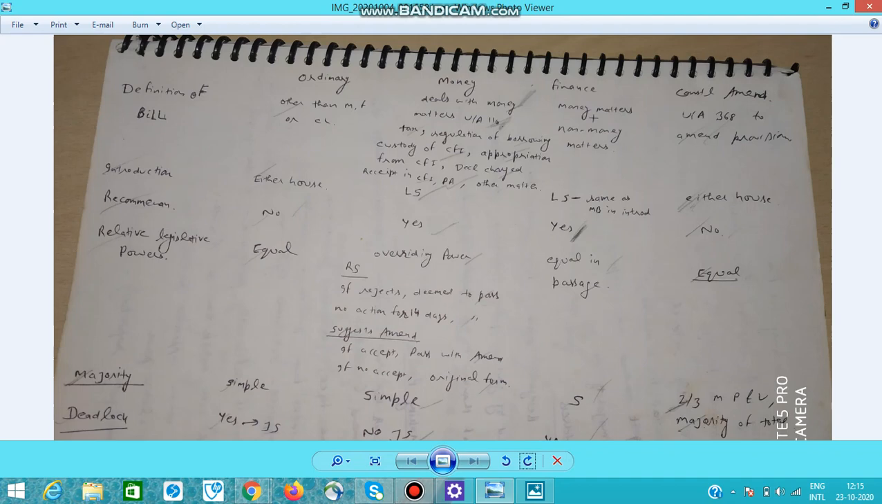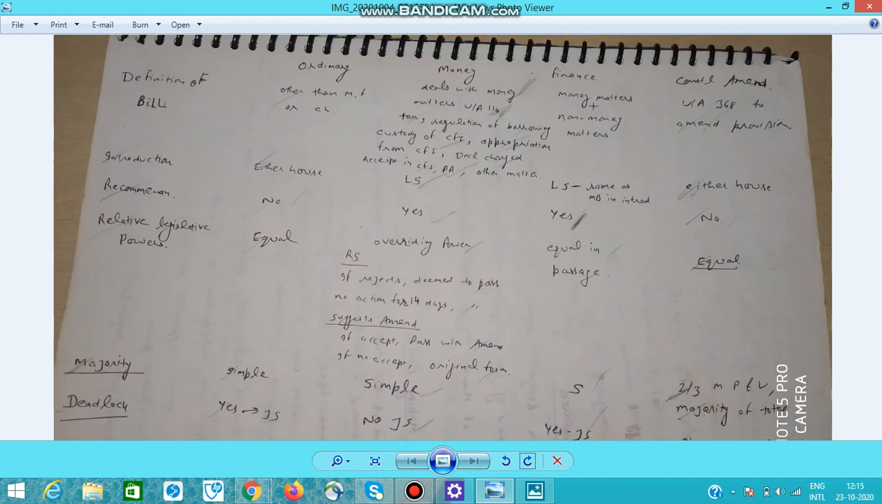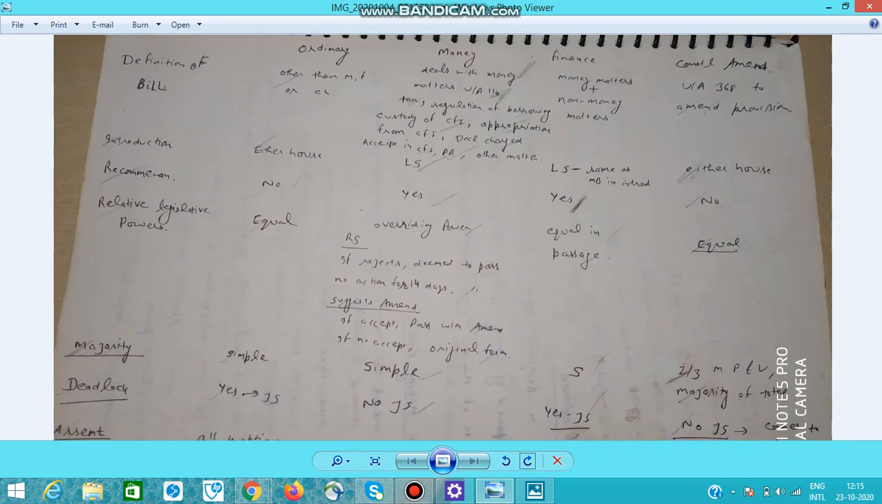So, today we'll discuss different types of bills and their method of passing, like their mode of introduction, the definition of the bill, whether recommendation of president is required or not. Then, what's the relative legislative power of Lok Sabha and Rajya Sabha. Then, what kind of majority is required, and if there are any differences between Lok Sabha and Rajya Sabha, like deadlock is possible or not, and then what are the options available to president?